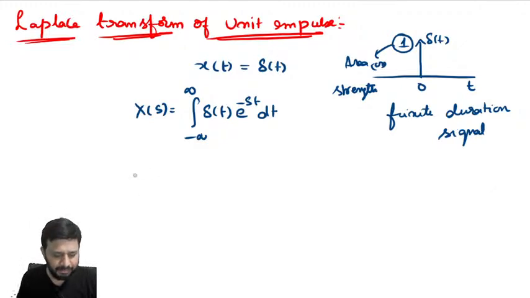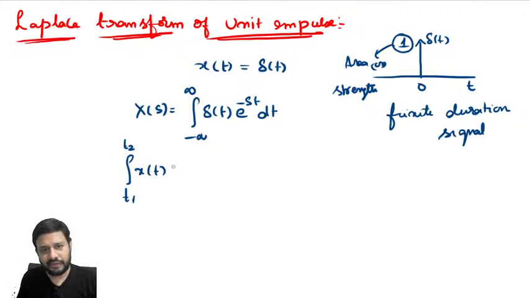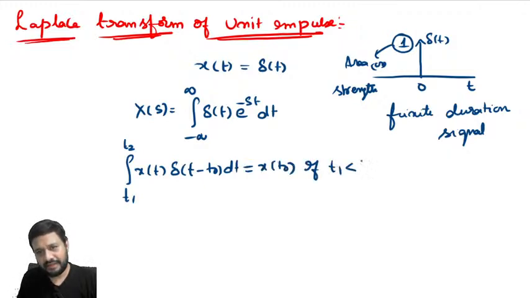Do you remember the sampling property of impulse? What does it say? Integral t1 to t2 x of t into del of t minus t naught dt is equal to x of t naught if t1 less than t naught less than t2. If the shift t naught lies between the integration limits, simply substitute the value of shift in the given signal.